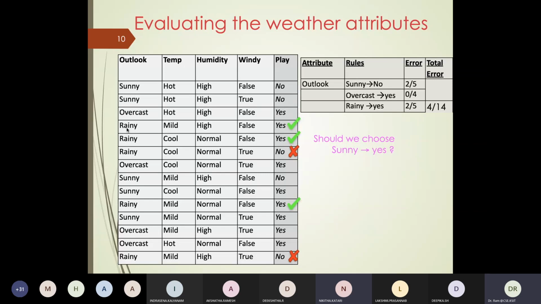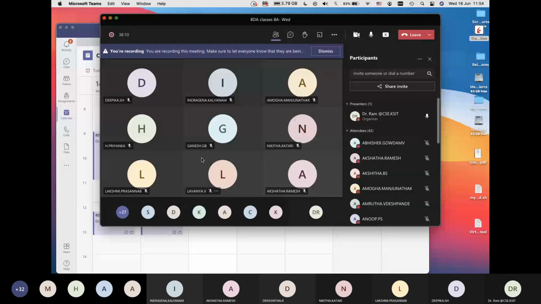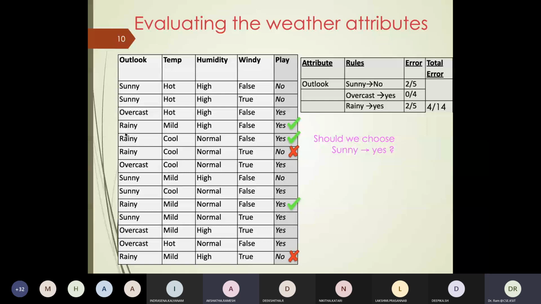How do you get 4/14? Can you explain? Because this is crucial, otherwise the whole thing will fall flat. No? Akshata, Ramesh, yes, sir. Did you understand? Can you explain how did you get 4/14?